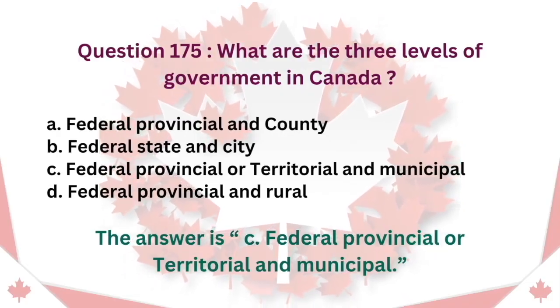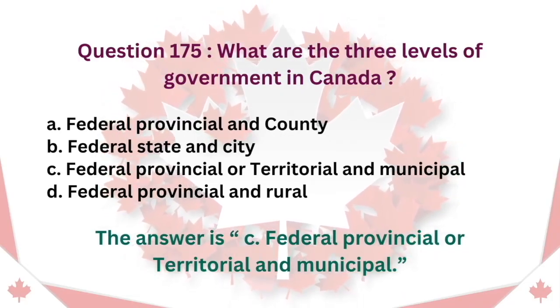Question 175. What are the three levels of government in Canada? A. Federal, provincial, and county. B. Federal, state, and city. C. Federal, provincial or territorial and municipal. D. Federal, provincial, and rural. The answer is C. Federal, provincial or territorial and municipal.